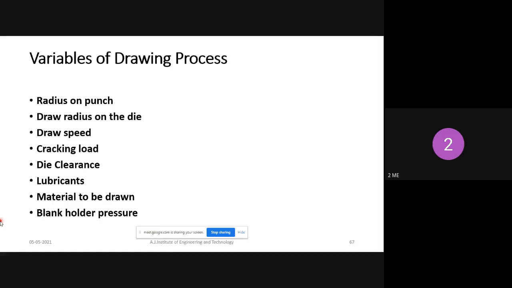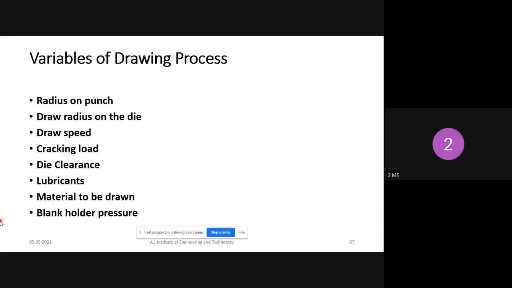Higher ductility means a stronger die should be there, because for higher ductility material, more power is required to deform the metal. Lower ductility metal means less load is enough to deform the metal.